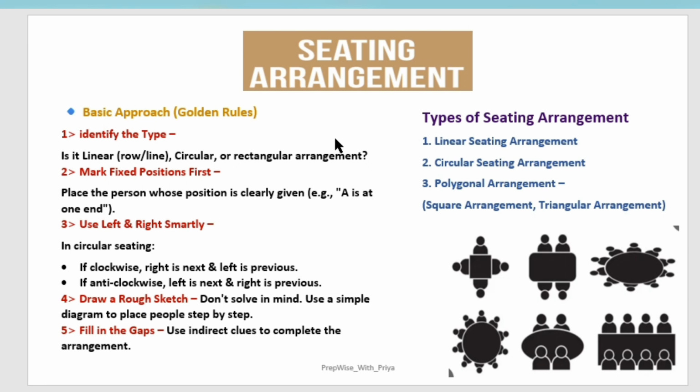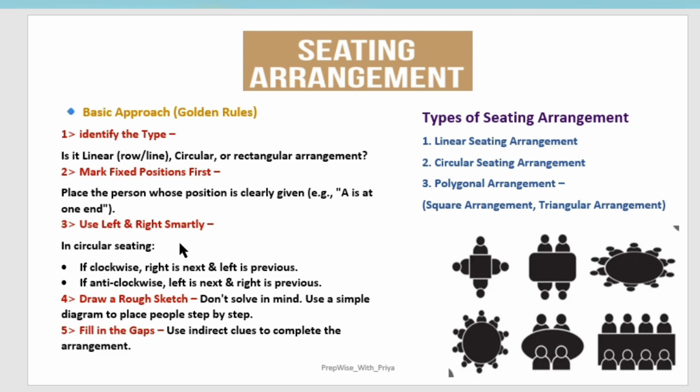Then once you know the type, you have to mark the fixed position. Here I am giving an example: A is at the end. If the question is telling that A is at the end, then mark A at the end, so that you can get A at the fixed position. Then you have to place the others.